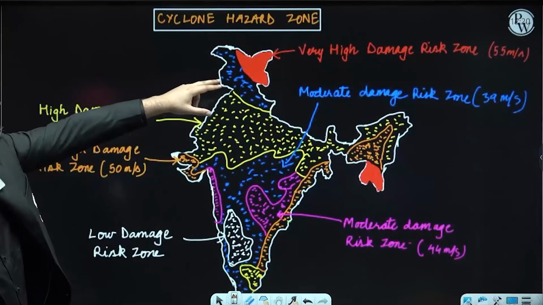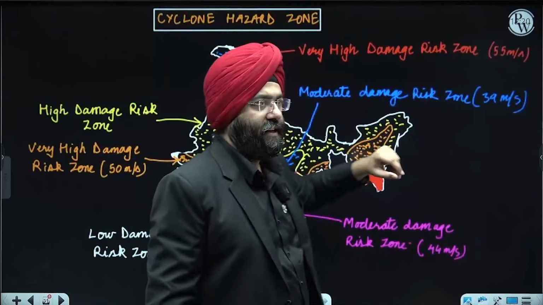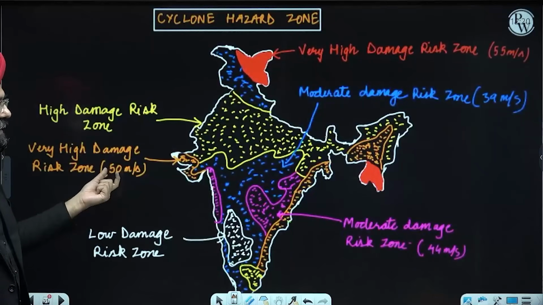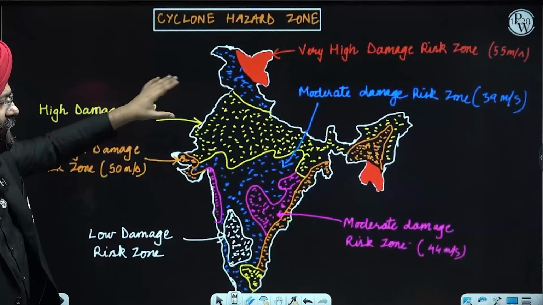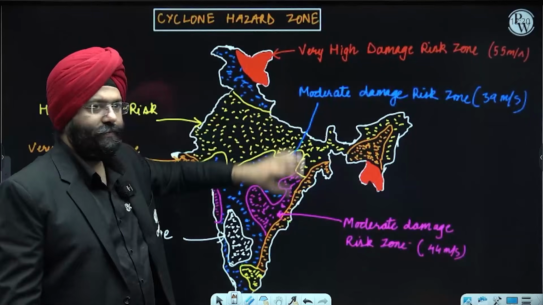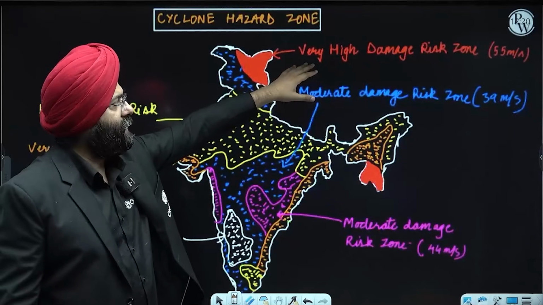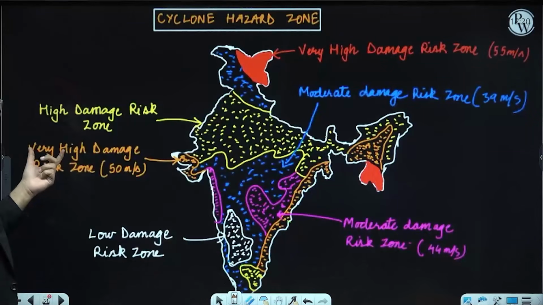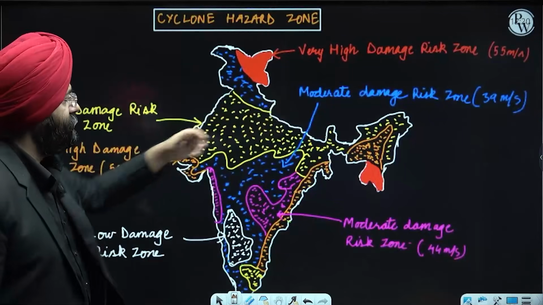very high damage risk zone where the speeds of the cyclones might be 55 meters per second. Again, there is another region, very high damage risk zone where the speed is a little less. That is why there are two very high zones and two moderate zones. It is just the variation in the speed. Clear? So, very high damage risk zone with a speed of 55 meters per second at least. Over here, very high damage risk zone with 50 meters per second. That is 55, this is 50.